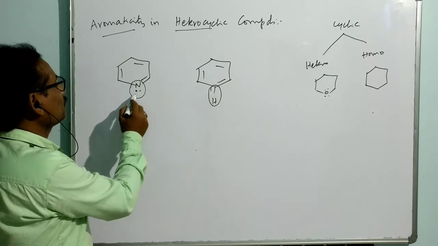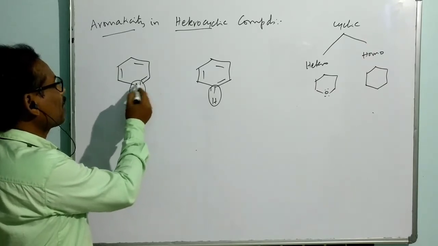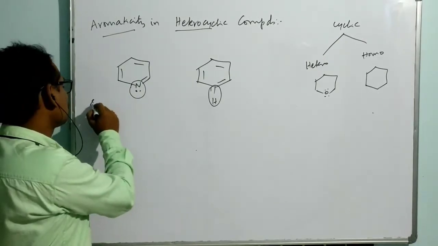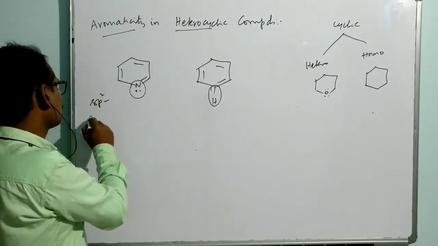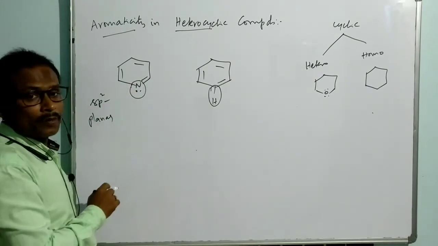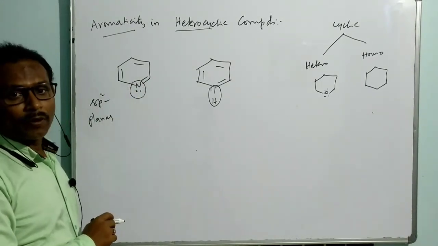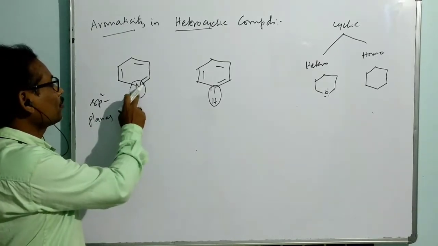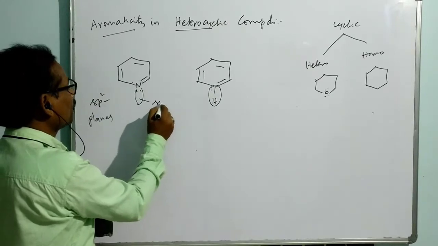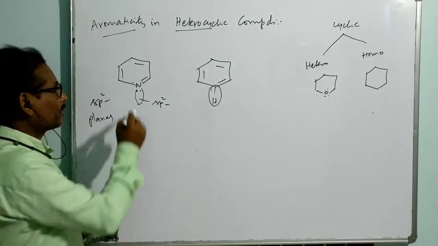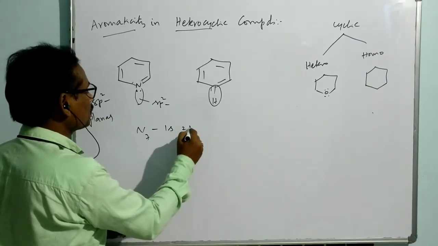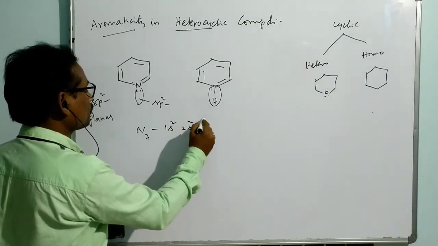Here the nitrogen is sp2 hybridized. Each and every atom takes sp2 hybridization here also, so no doubt it is planar. All 5 carbons are sp2 hybridized and the nitrogen is also sp2 hybridized. That means the lone pair is located in the sp2 hybrid orbital. If you write the electronic configuration of nitrogen, it is 1s2 2s2 2p3.